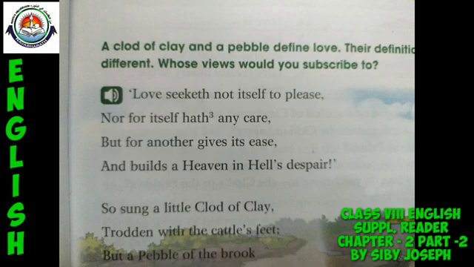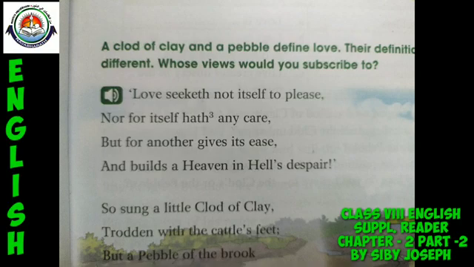Now we can move on to discuss the first stanza. Here in this stanza, Blake says through the point of view of the clod that love is sacrificial. So he portrays the divine nature of love. Love is something which sacrifices for the other. He says that love does not care to please itself, and love never cares for itself. It does not worry over itself at all, for love itself has no care.